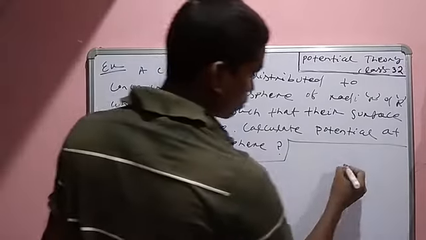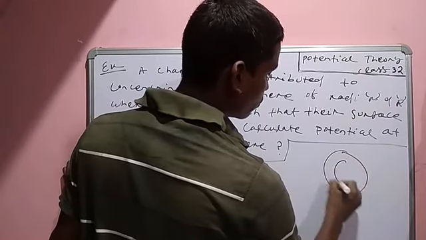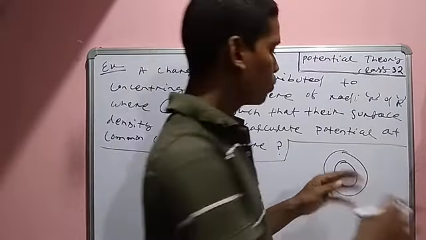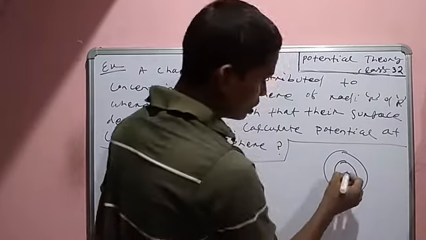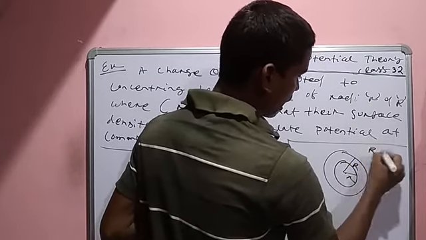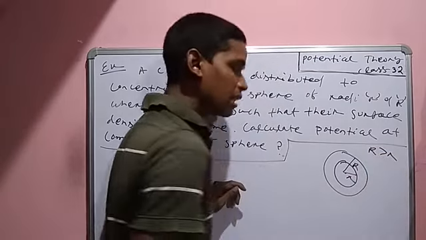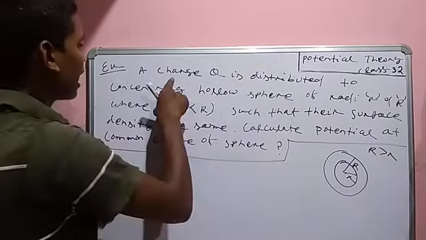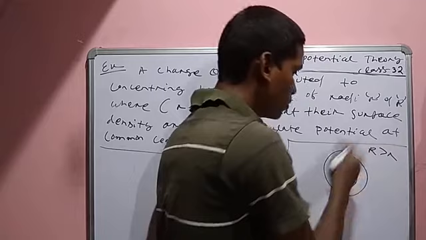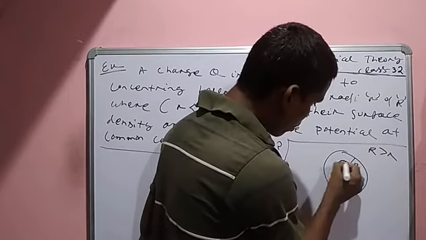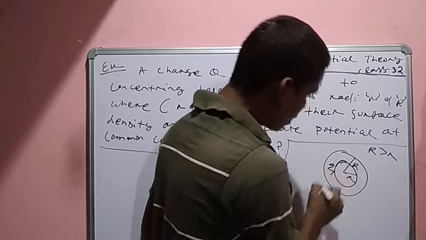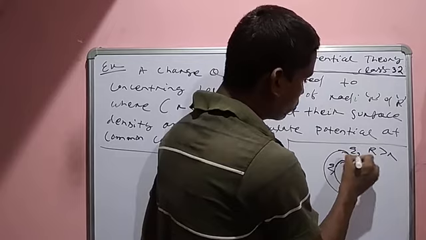Here, two concentric spheres are there. Concentric means one common center, and two spheres are available. So this is the small r, this is the capital R, where small r is less than capital R. Here the total charge Q is distributed over this sphere and this sphere.